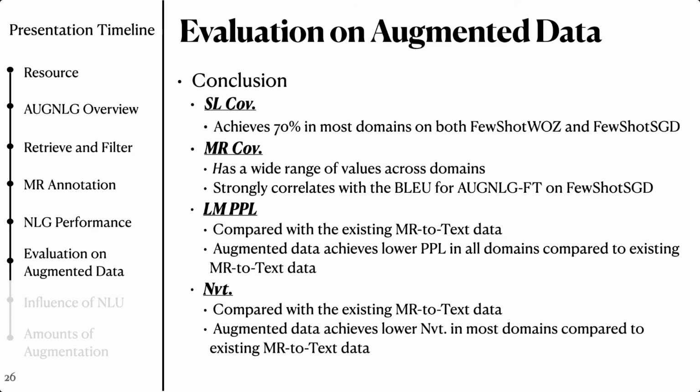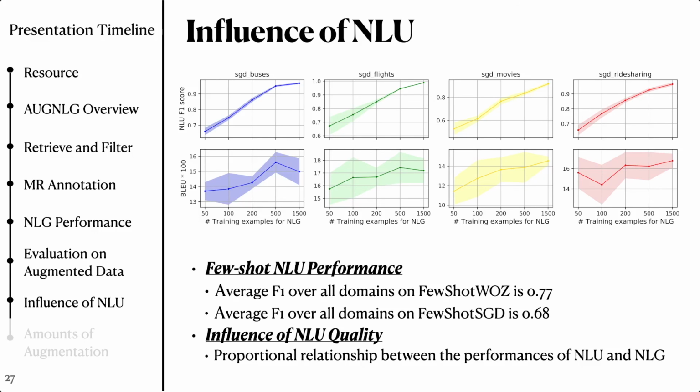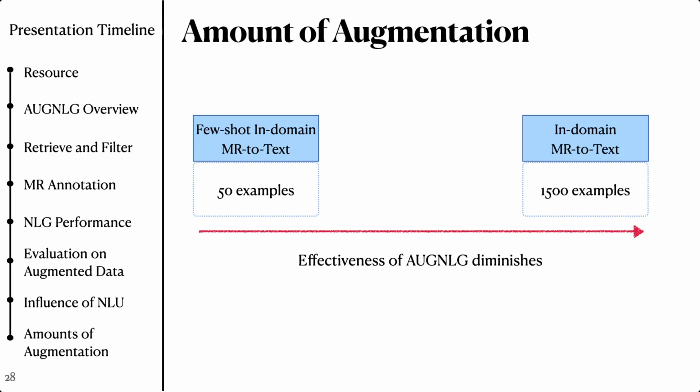Augmented data achieves lower perplexity and n-gram novelty in all domains compared to the existing MR-to-text data. We also found that there is a general proportional relationship between the performance of NLU and NLG. Lastly, we found that the effectiveness of AugNLG culminates at the smallest training set and gradually diminishes as more training data becomes available.